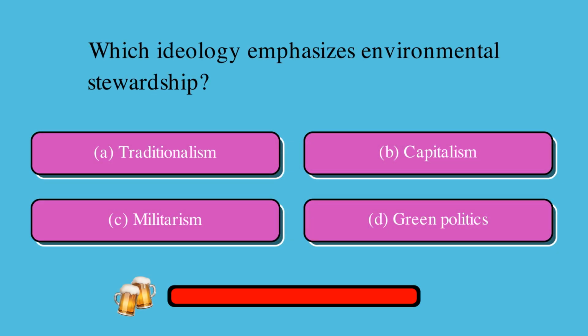Which ideology emphasizes environmental stewardship? Is it A, traditionalism, B, capitalism, C, militarism, or D, green politics? The correct answer is D, green politics.